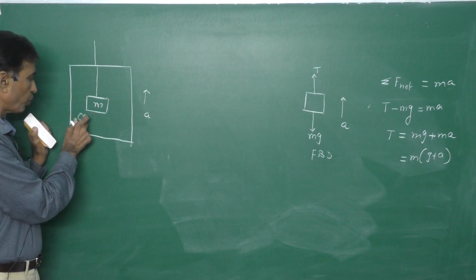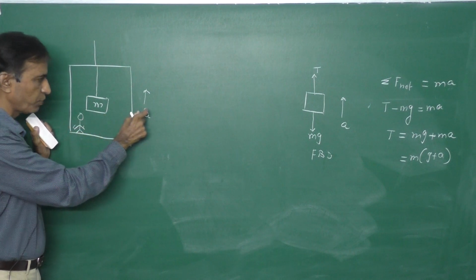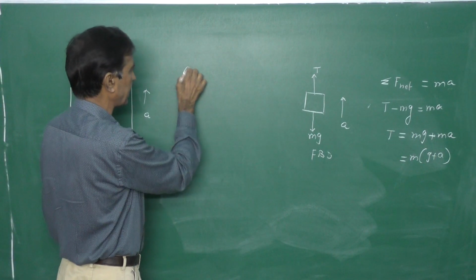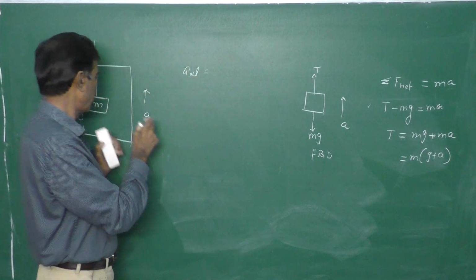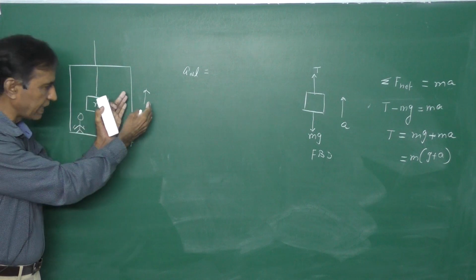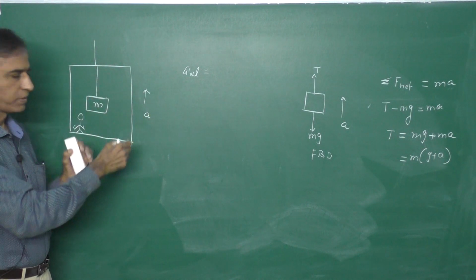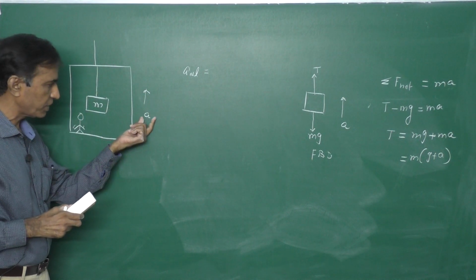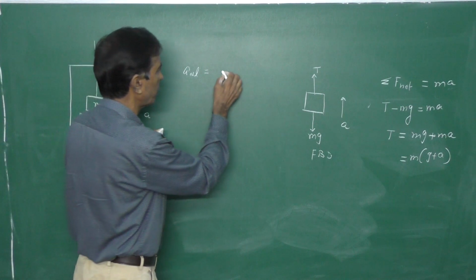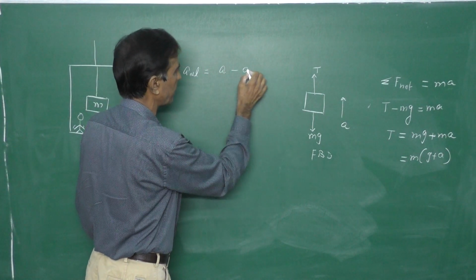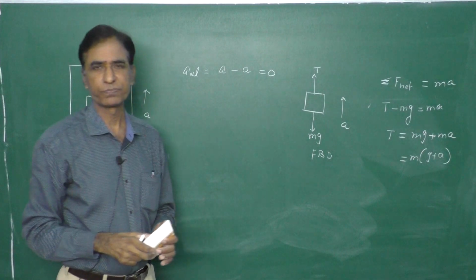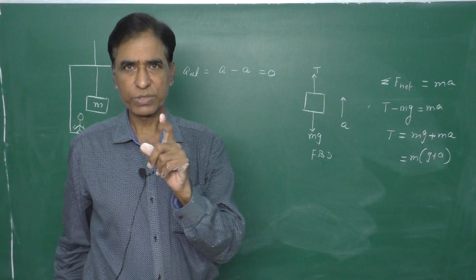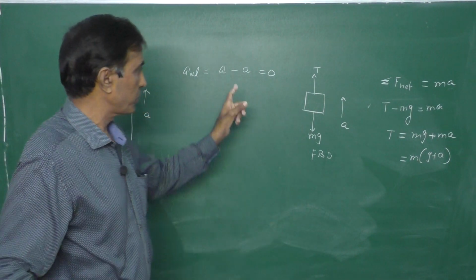So now, what is the acceleration of the observer with respect to the lift? What is the relative acceleration? The relative acceleration is equal to the acceleration of the observer minus the acceleration of the lift. But he is also in the lift, so his acceleration is also equal to a. So a relative is equal to a minus a, which is 0. That means the acceleration of the observer relative to the lift is 0.